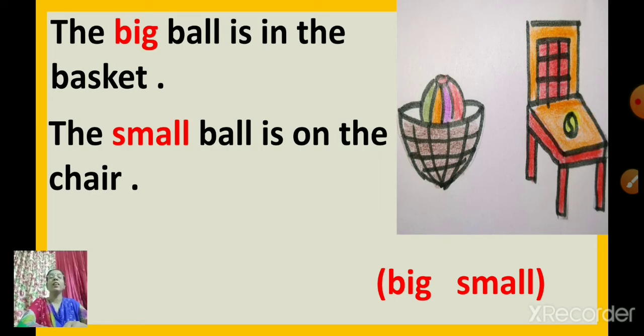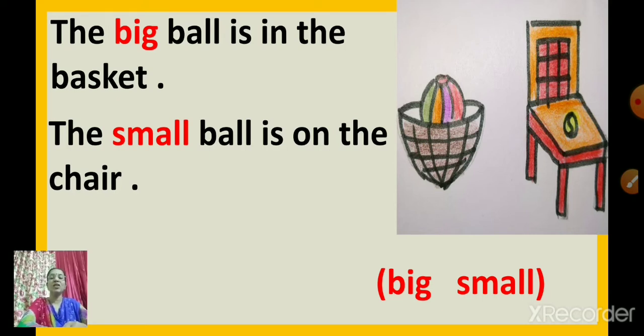First one, the big ball is in the basket. The small ball is on the chair.